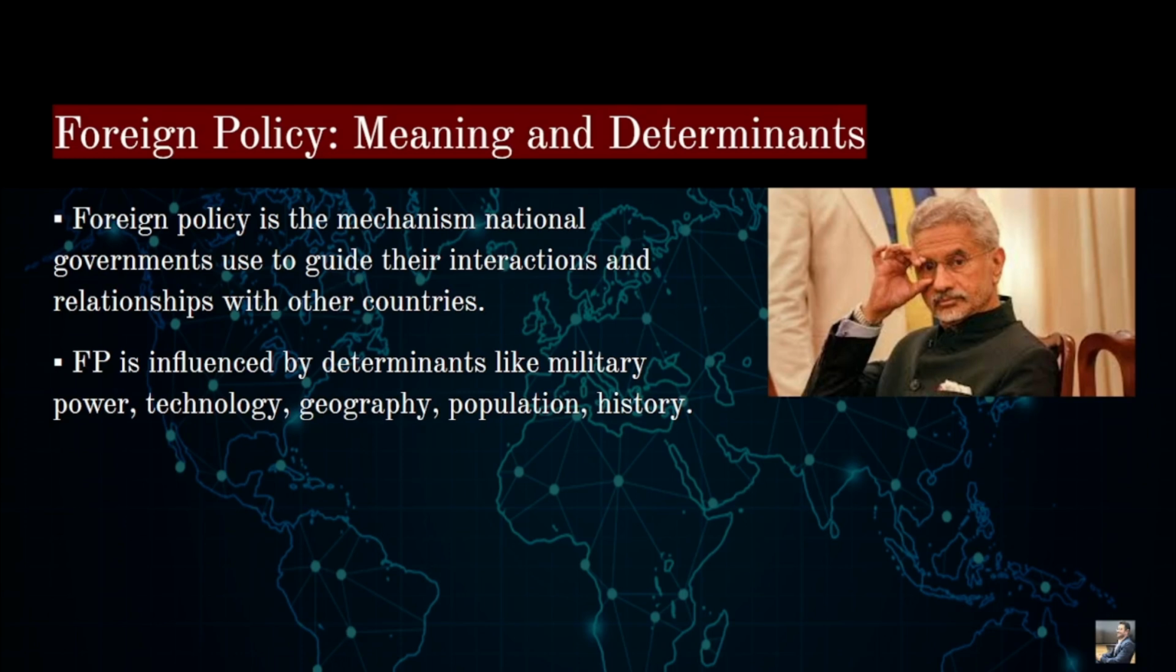They will talk about technologies, like the initiative on critical and emerging technology. They will talk about geography, how the Indo-Pacific is important for the entire world. They will talk about the population, the Indian diaspora, and the H-1B visa issue, which is a major problem between the US and India. We will talk about history. These are the important determinants that will keep two countries close to each other. So this is what foreign policy is, and these are the determinants of foreign policy.